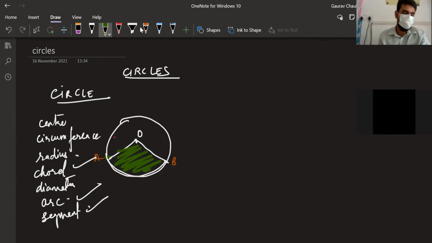Now there is obviously minor sector, major sector also. Same way it's happening here. Whenever you draw two radii, you will end up with two sectors. So what will you define the sector as?